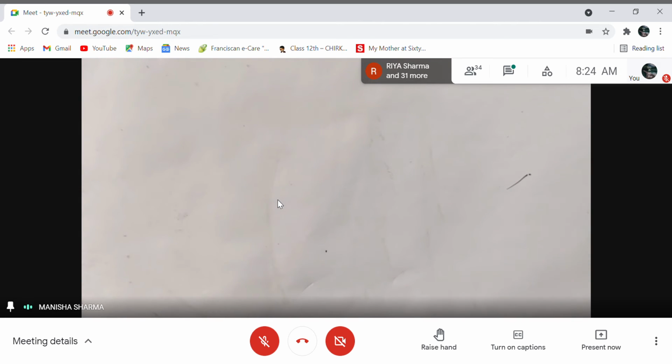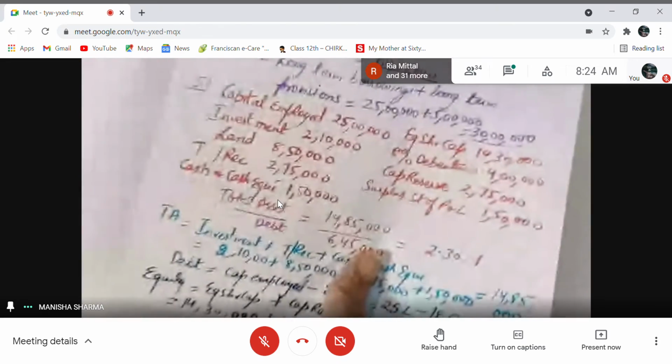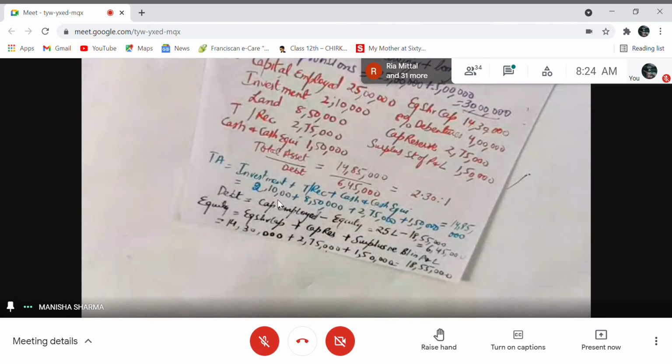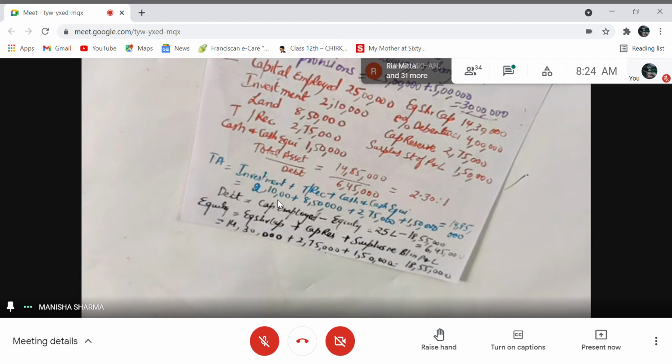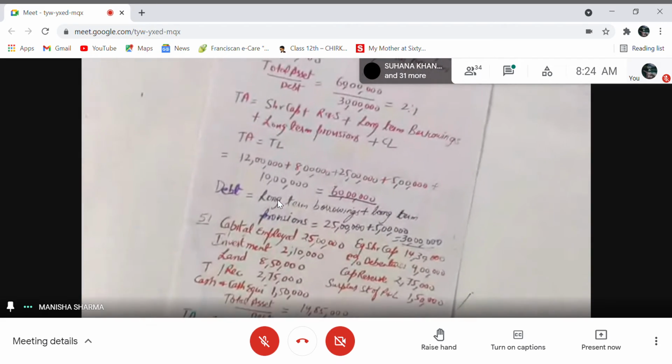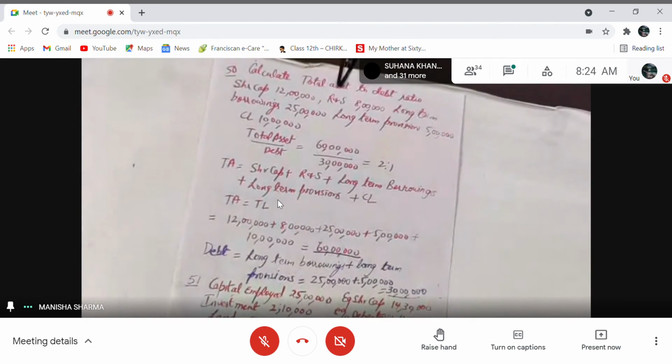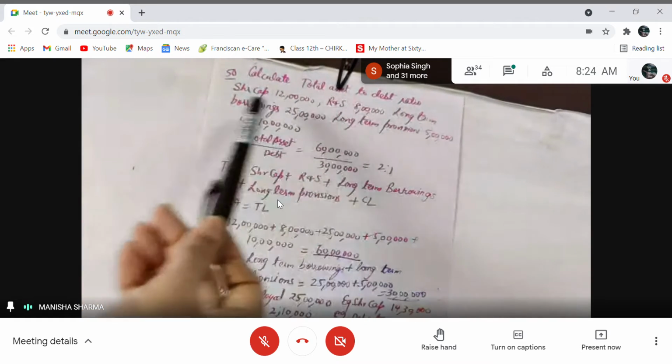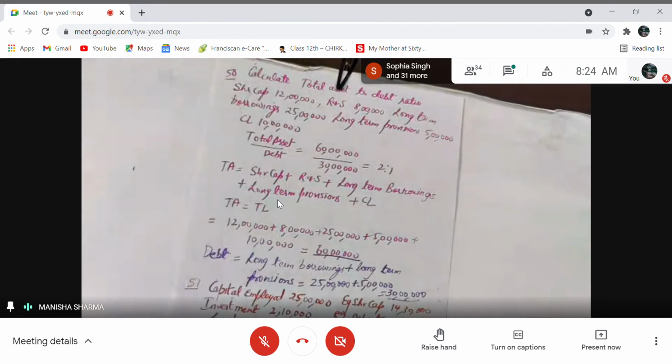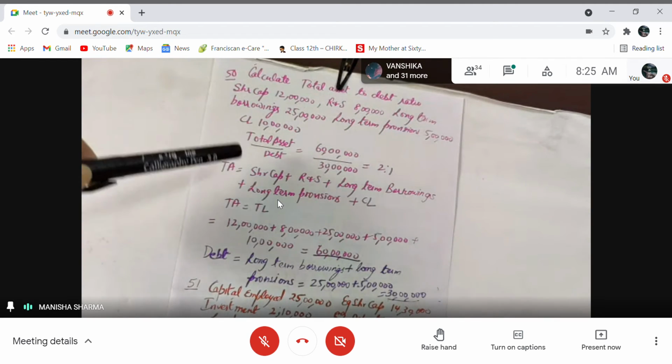Next one is, calculate total asset to debt ratio. Share capital is given to be 12 lakhs. Reserve surplus is 8 lakhs. Long-term borrowings 25 lakhs. Long-term provisions 5 lakh. Current liability is 10 lakh. So we need the total asset to debt ratio.